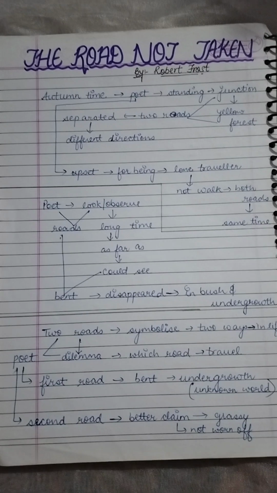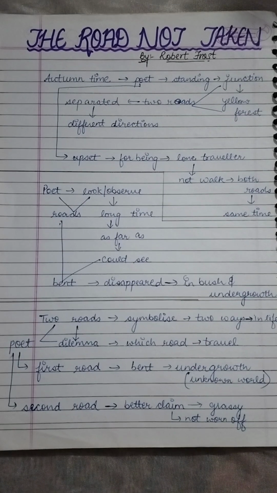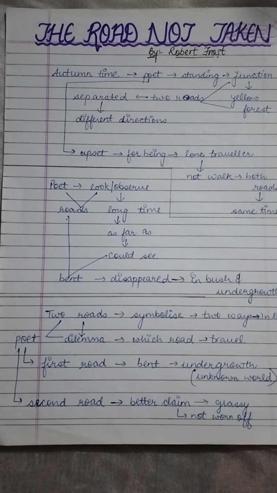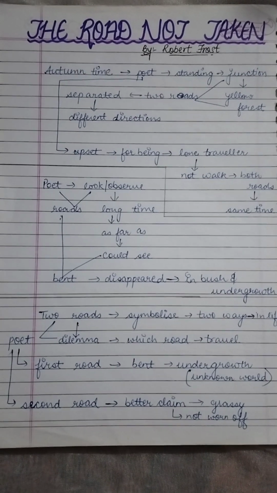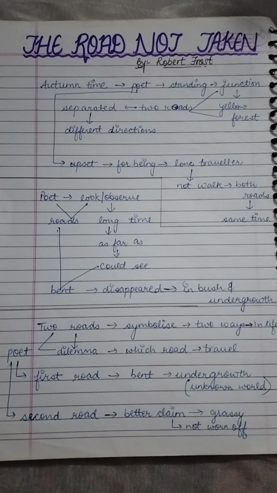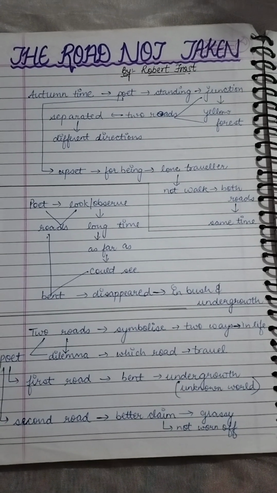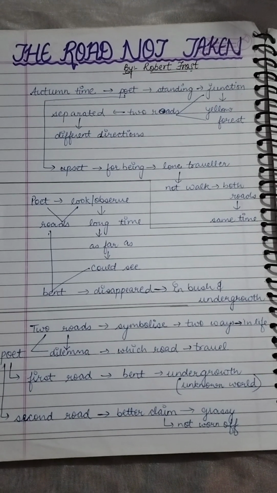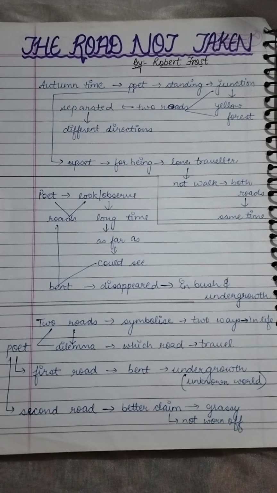Now both the roads symbolize two ways in life, as I told you earlier. It was the dilemma of the poet as to which road he should travel. As the first road bent in the undergrowth, here it is mentioned very clearly, it symbolizes the unknown world, the unknown future. Whereas the second road was claiming a better future as it was grassy and not worn out. Not worn out means that many people have not traveled on that road. It was grassy, it has not been blackened by the footsteps of people. I hope this much is understood by everyone.